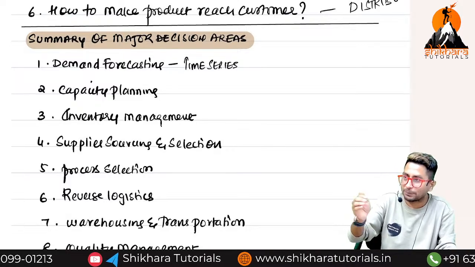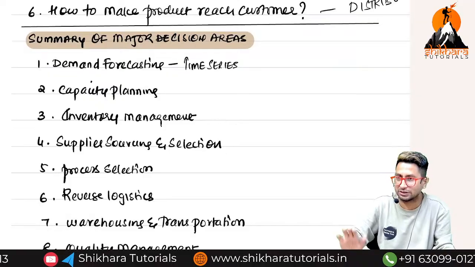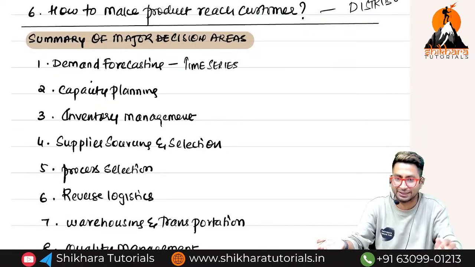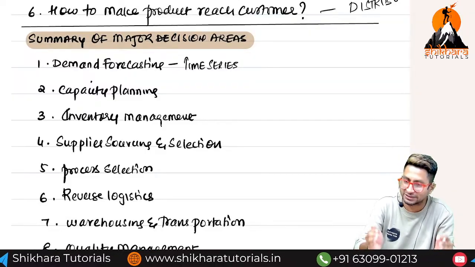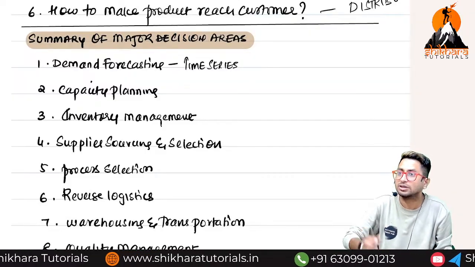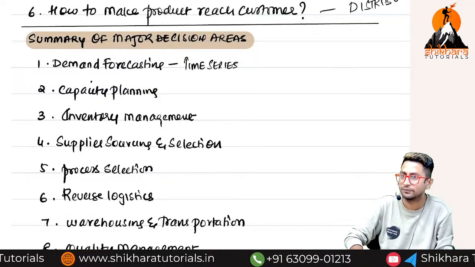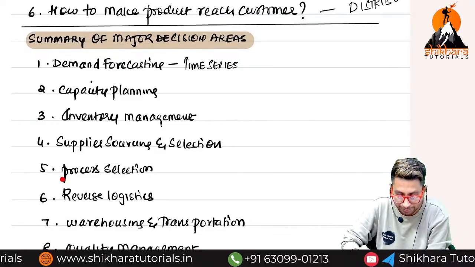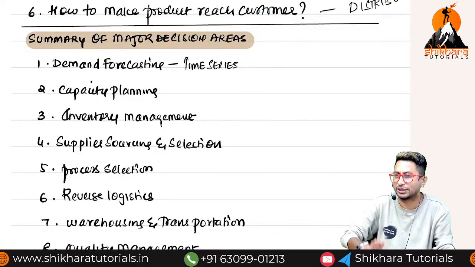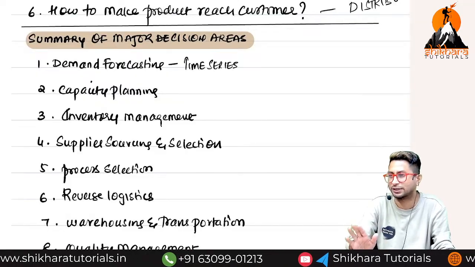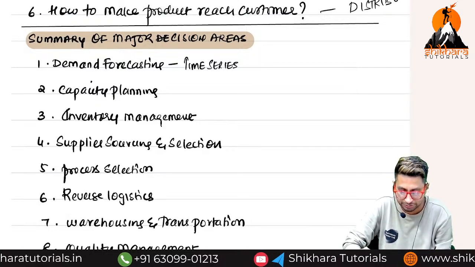Supplier sourcing and selection. Now, which supplier should supply raw materials to me? Only one or many suppliers? Many, because if one does not supply, the second does not have the raw material, then the third. In that case, I will always have a continuous supply of raw materials. Who is the best person from whom I should buy? Who will check and tell? OM team. Then comes process selection. Should I go for manual or automated or a combination? 100% automation is not possible in India in most cases. That is why it's a combination of humans and machines.